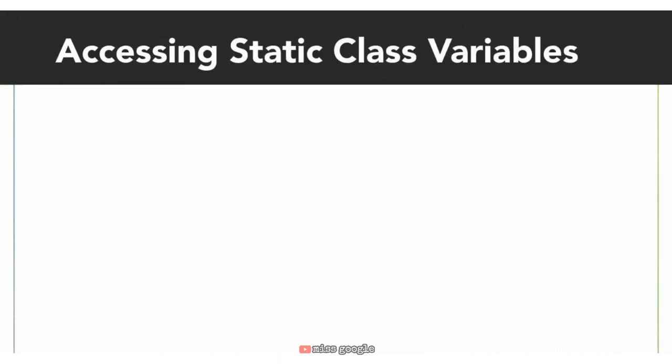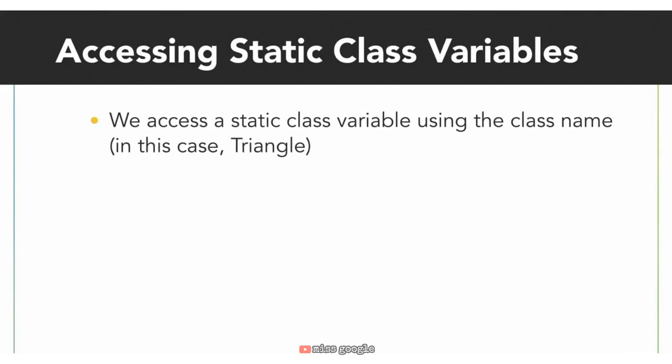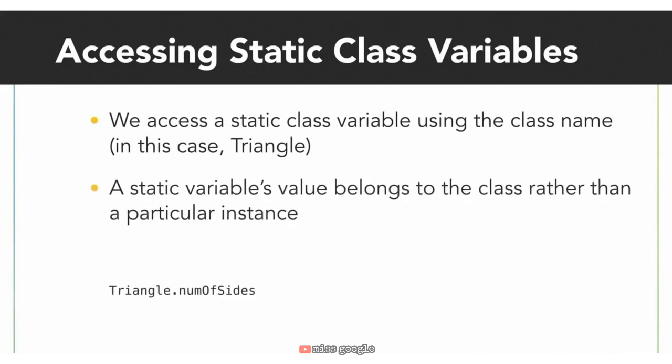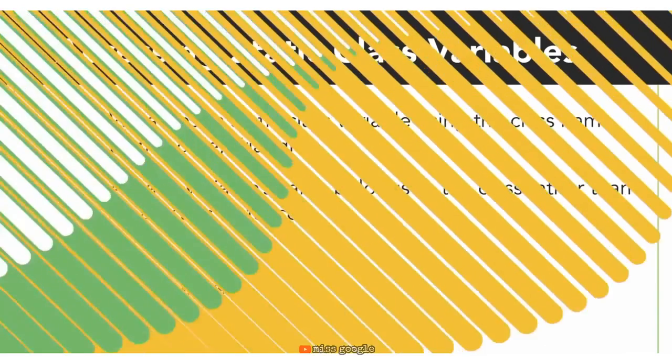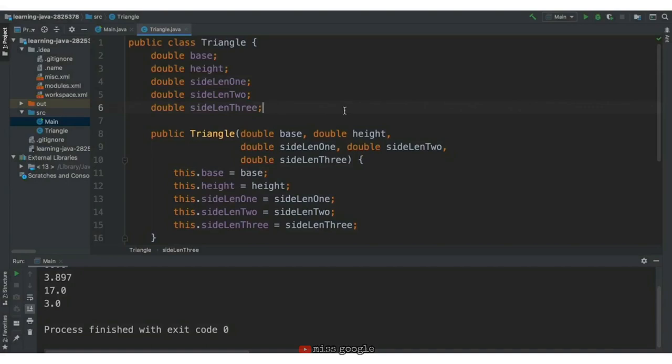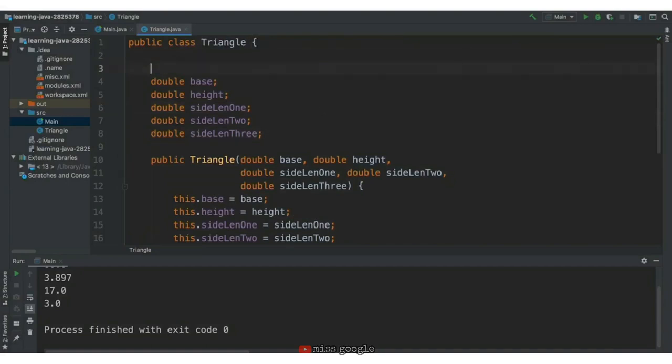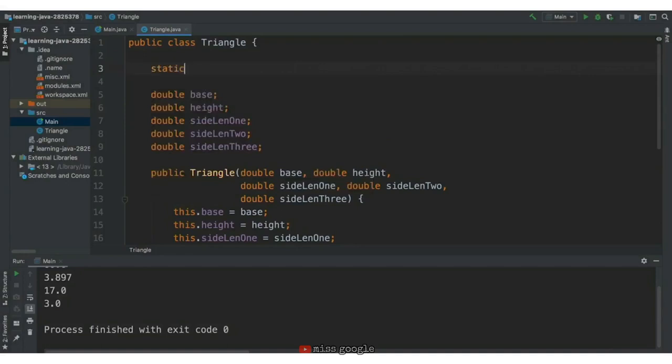Similar to how we accessed static behavior or static methods, we access a static variable using the class name. Since it does not change from instance to instance and belongs to the class rather than a single instance, a static variable is accessed with the dot operator using the class name. Let's try adding a static variable to our triangle class. Inside the triangle class, we'll add a static variable above our instance variables. This static variable will be an int, and we'll call it num of sides. We'll give it the value 3.